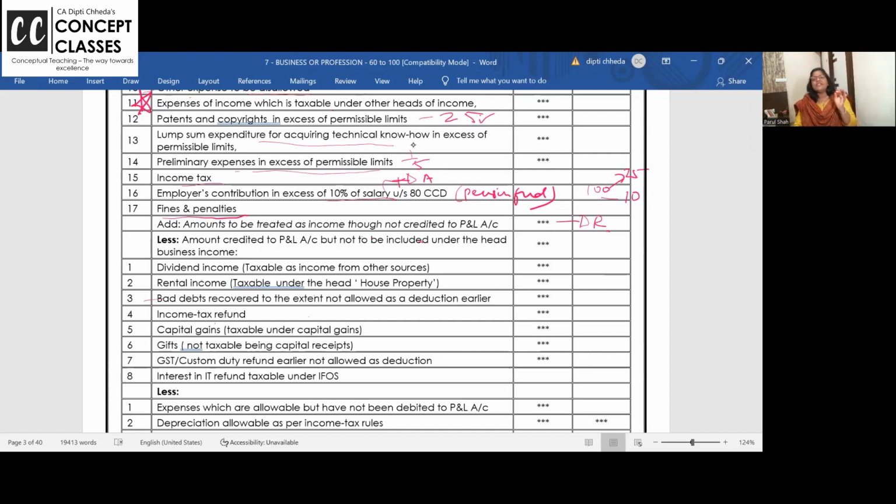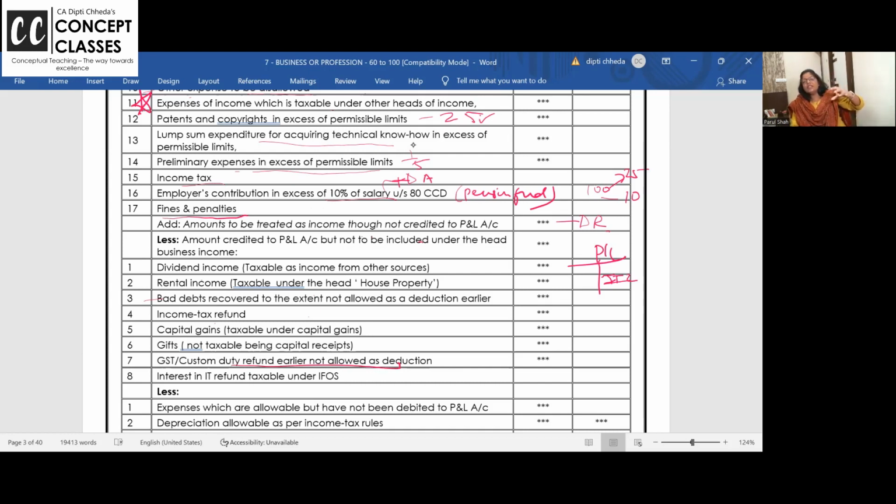Income tax refund is not a business income because income tax is not allowed as expense. Income tax refund is not a business income. So, by mistake if income tax refund is credited in the P&L account, credit side, 2 rupees, what do you do? Remove it. Capital gain, remove. Gifts, remove. GST, custom duty refund, earlier not allowed.